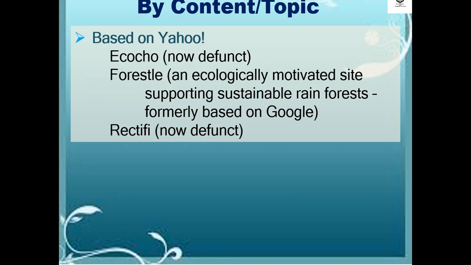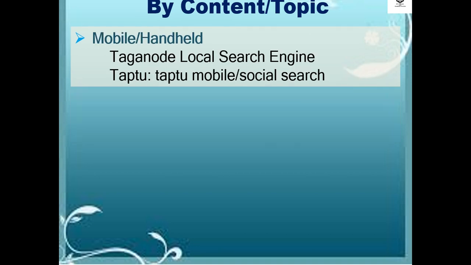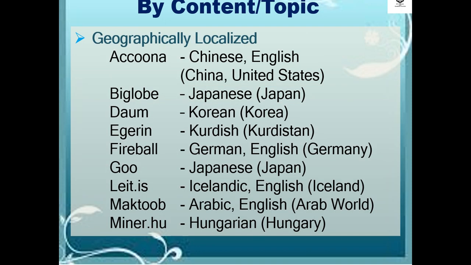Yahoo Japan. Based on Yahoo, examples are Ecocho, Forest Hill, which is an ecological motivated site supporting sustainable rainforests, formerly based on Google, and Rectify, now defunct. Another is for mobile or handheld, such as Taganode local search engine and Tap2 mobile or social search.